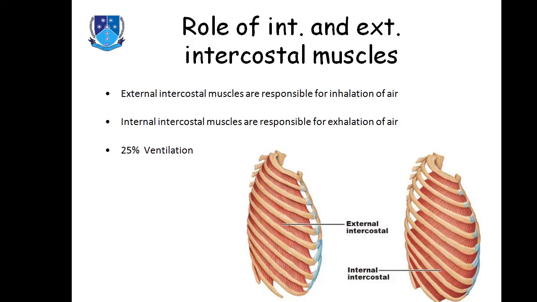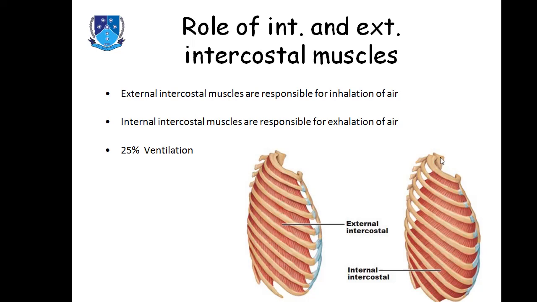These are not connected with the sternum. And these are internal intercostal muscles. These are connected with the sternum, and these are concentrated downward. These are not connected with the vertebral column.